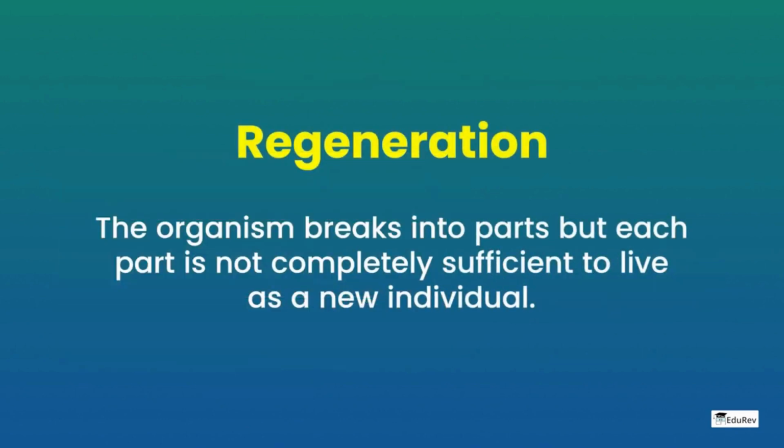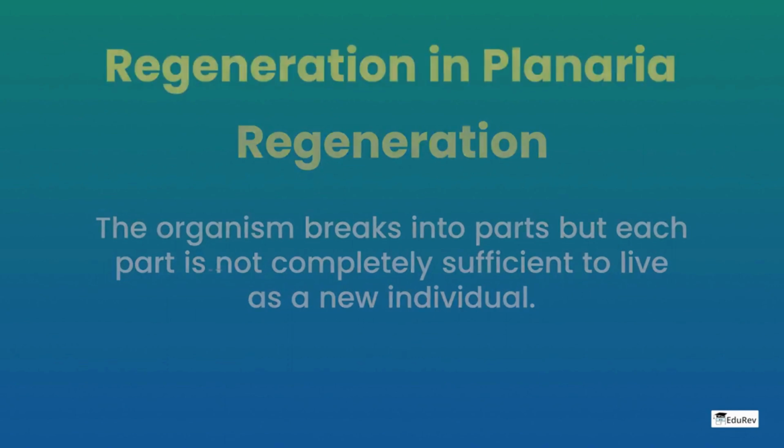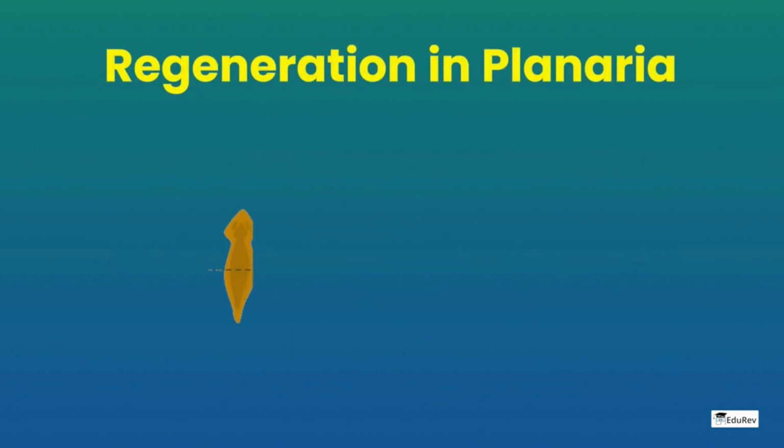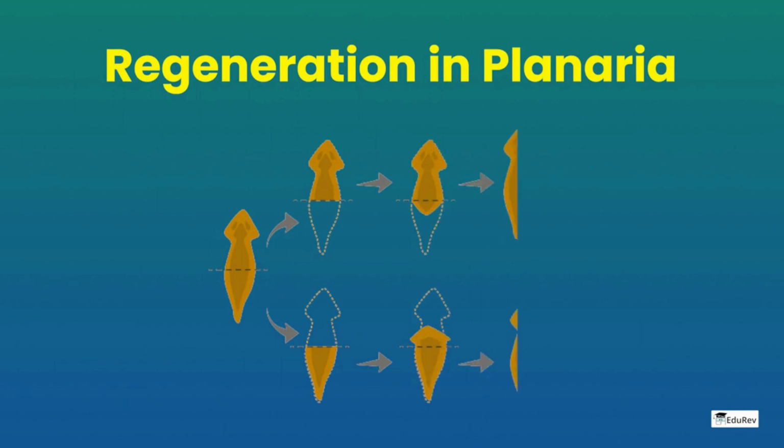Regeneration. Now in this type of asexual reproduction, the organism breaks into parts, but each part is not completely sufficient to live as a new individual. Thus, first the missing parts of the organism are repaired by the proliferation of cells, and then it lives independently. For example, Hydra, Planaria, and sponges.